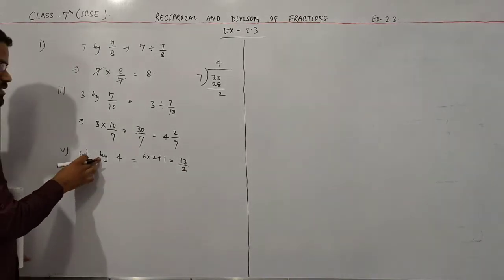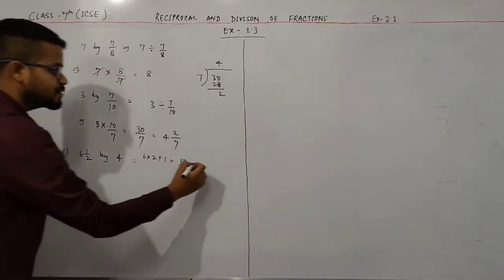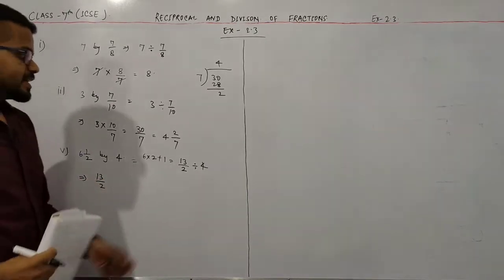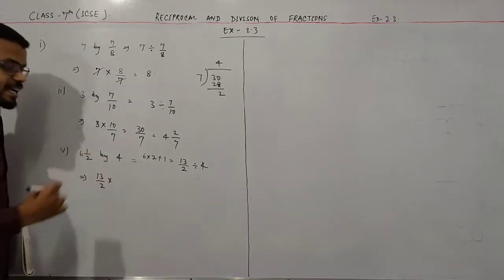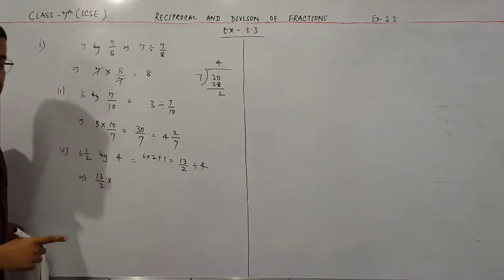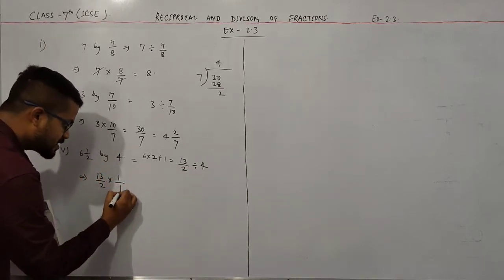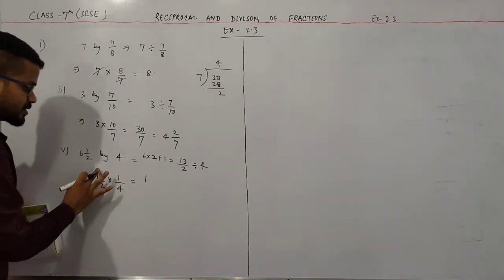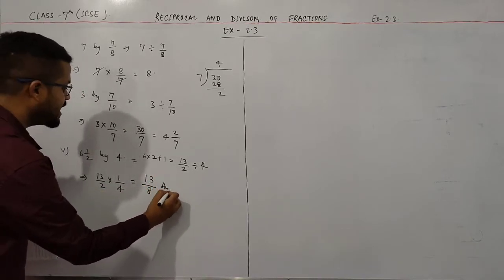Okay. Now convert this by into a symbol. So I write here division. Now this is 4. Okay, so I write this 13 by 2. Now again I replace this division with multiplication. So I write here multiplication and then convert this 4 into the reciprocal of 4. So what is the reciprocal of 4? Just reverse that number. So this is 1 by 4. Okay, so now multiply both the fractions. So this is 13 into 1 is 13 and this is 4 into 2 is 8. So 13 by 8 is your answer.